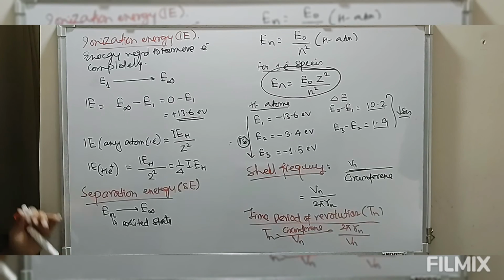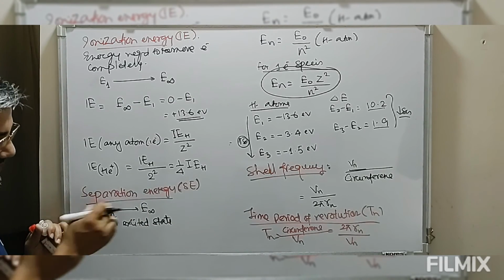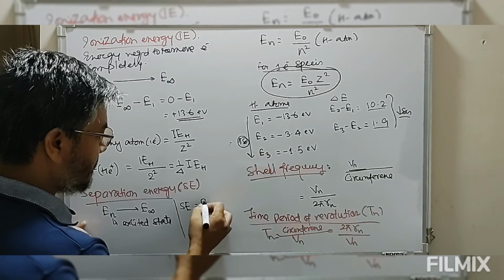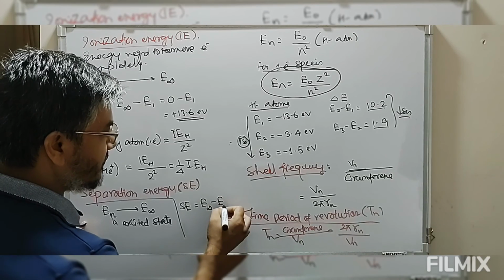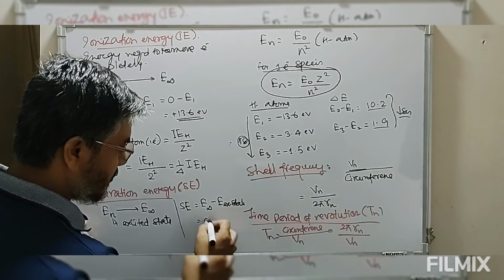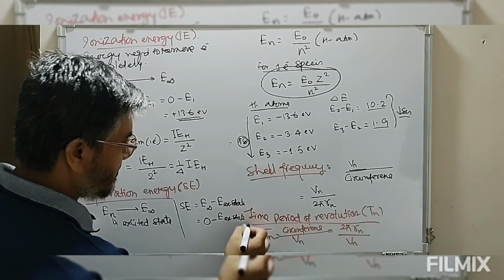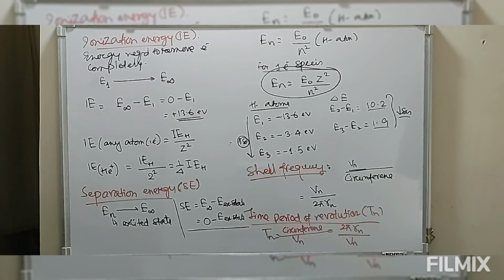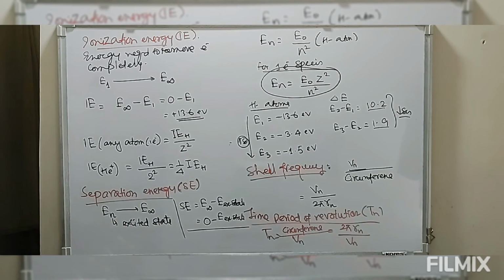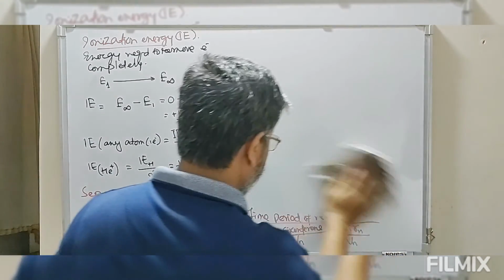So the energy required to transfer an electron from an excited state to infinity is known as separation energy. Therefore, separation energy is equal to the energy possessed by the electron at infinity minus the energy of this excited state. So this is equal to 0 minus the energy of the electron in the excited state. So this is how we define the separation energy. So these are the various terms that we use from this board.